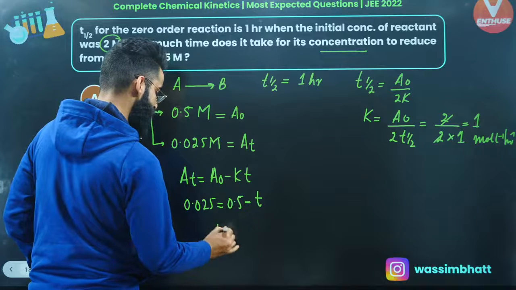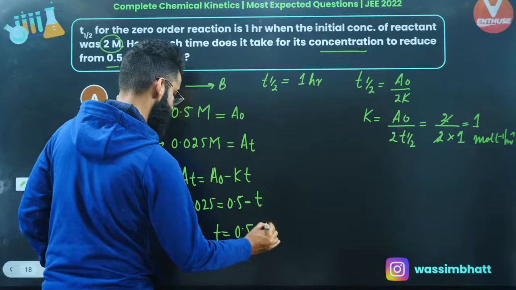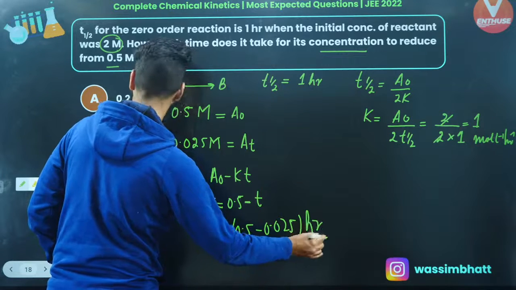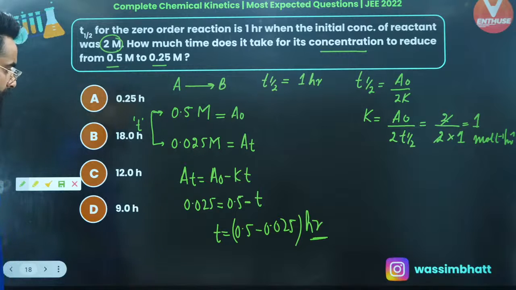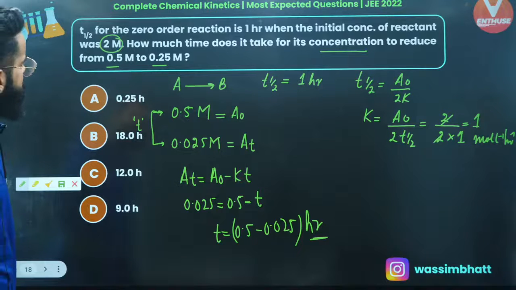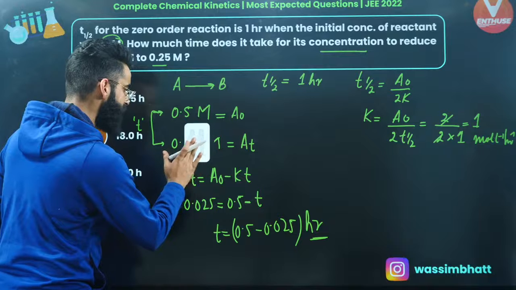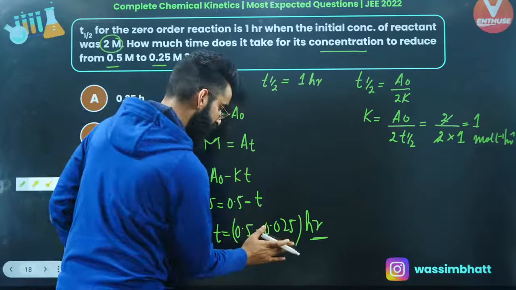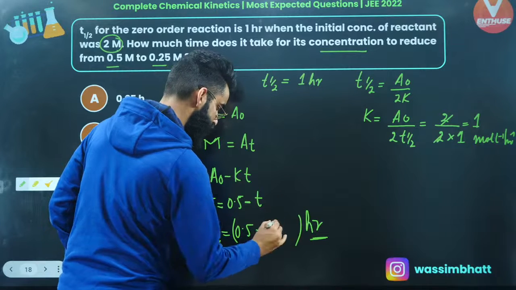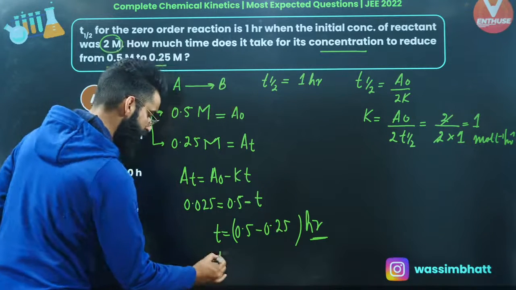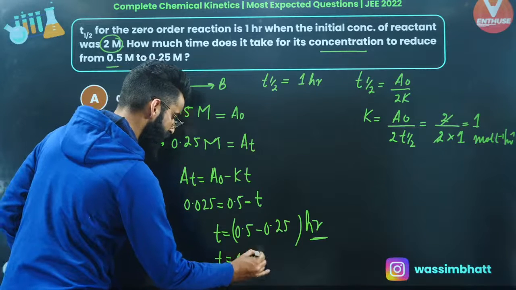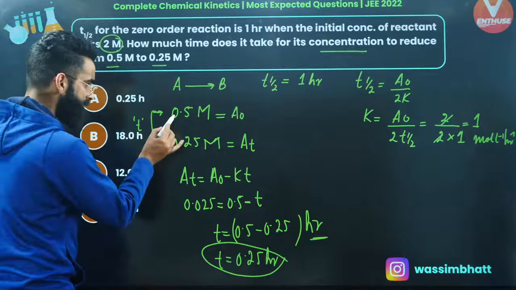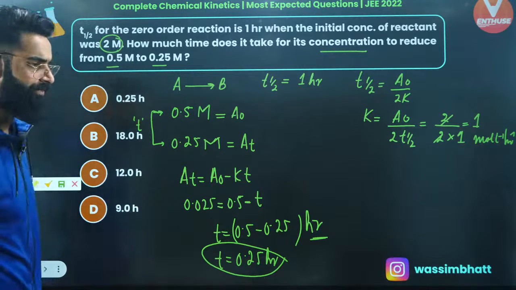Wait, it's 0.25 molar. So t will come out to be 0.5 minus 0.25, which is 0.25 hours. This is the time duration in which the concentration of reactant changed from 0.5 to 0.25 molar, which I was supposed to calculate.